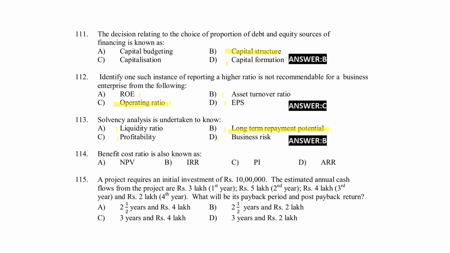Benefit cost ratio is also known as NPV, IRR, PI, ARR. Right answer option C, PI. Profitability index is the full form of PI.